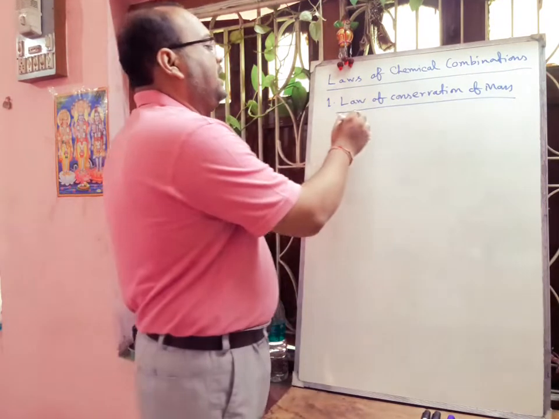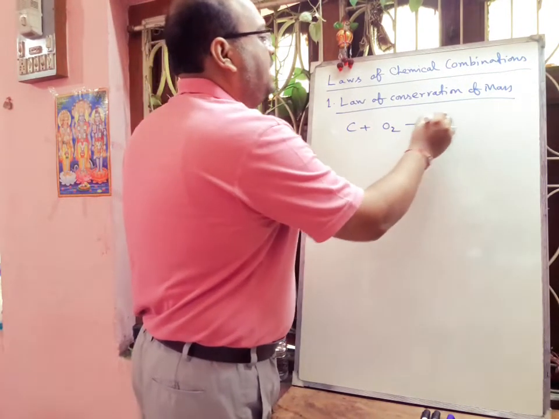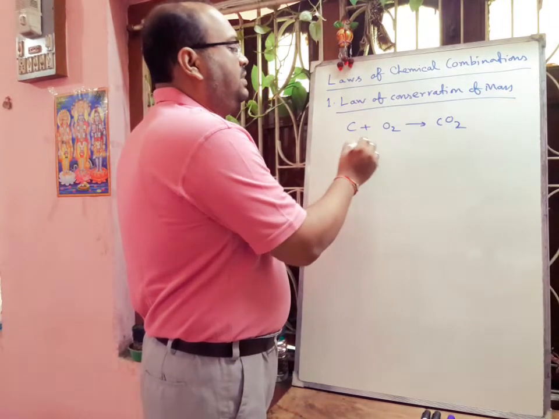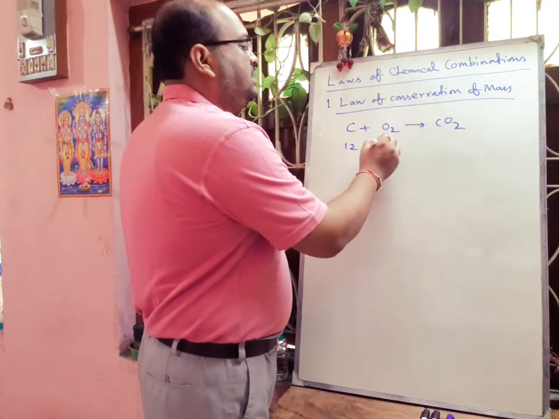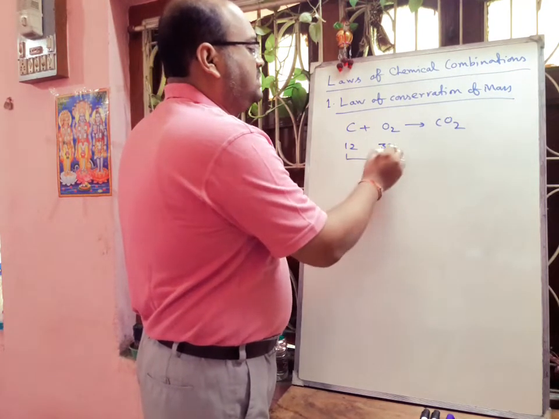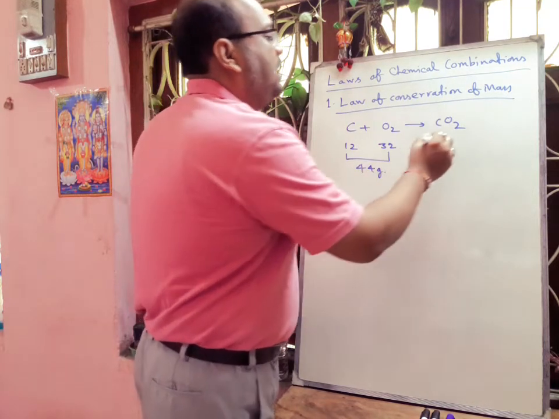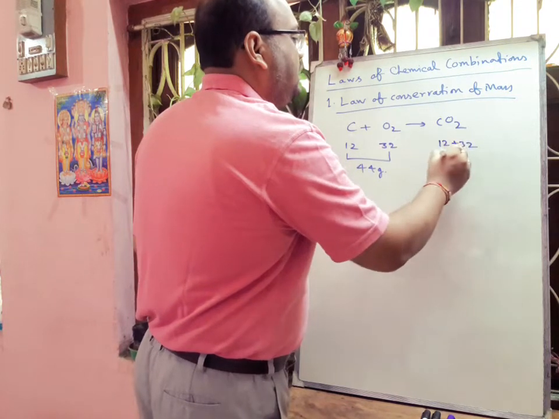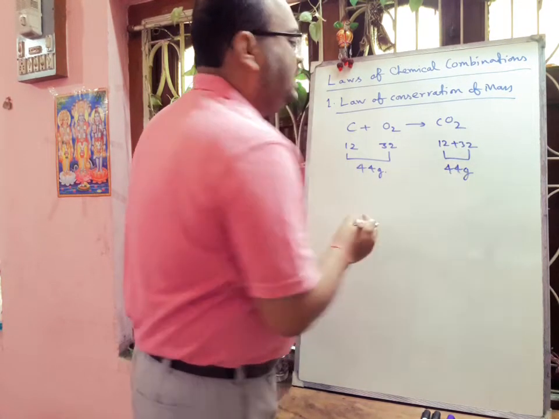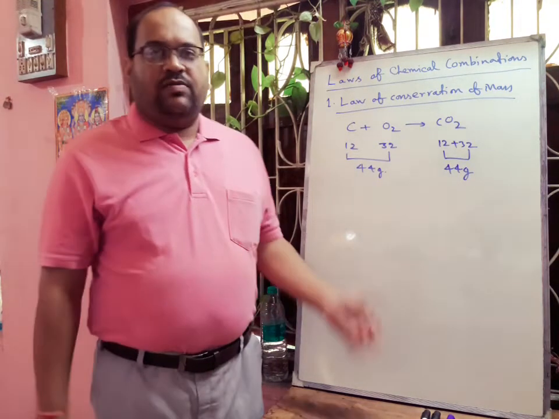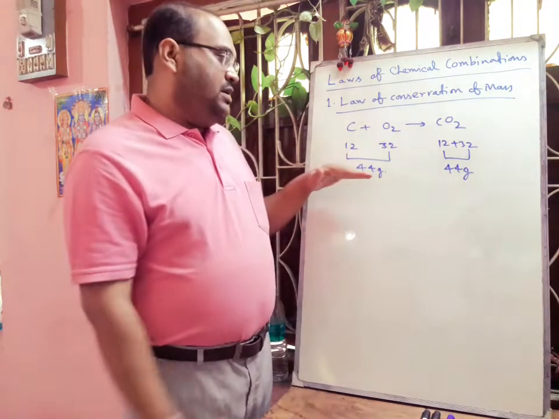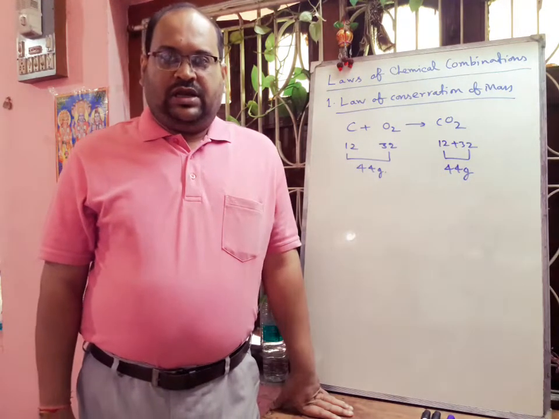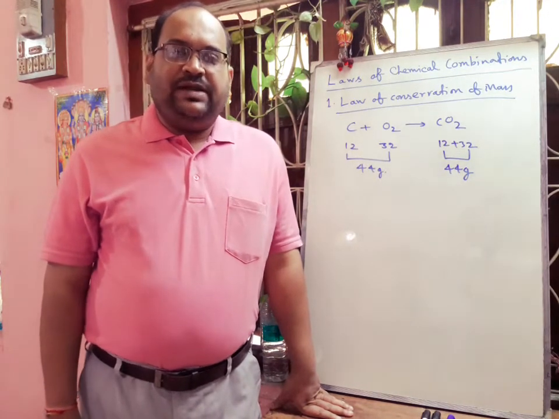That means if we take carbon plus oxygen, and there is formation of carbon dioxide gas, so here what is the mass of carbon? That will be 12, and mass of oxygen molecule will be 32. So total mass is 44 gram. And in case of carbon dioxide, the total mass is 12 plus 32, that is nothing but 44 gram. So here we can easily understand the law of conservation of mass, that the mass of the reactant is equal to the mass of the product. Now we will discuss the experimental verification.